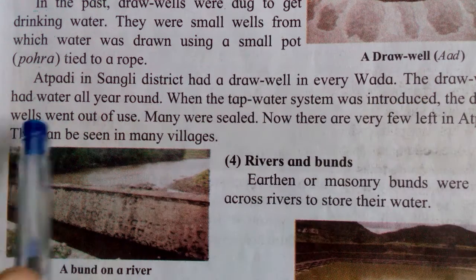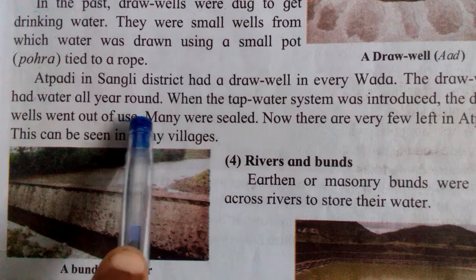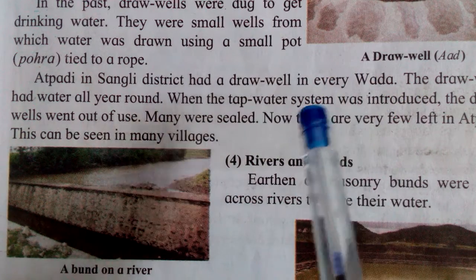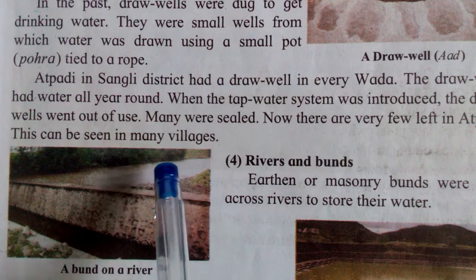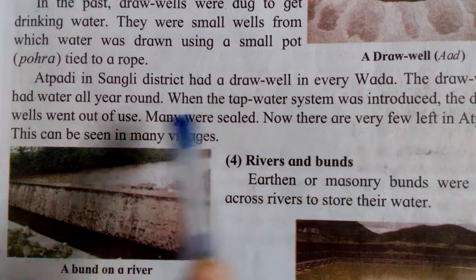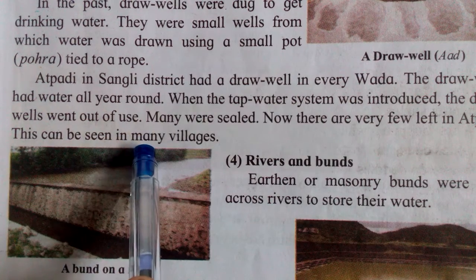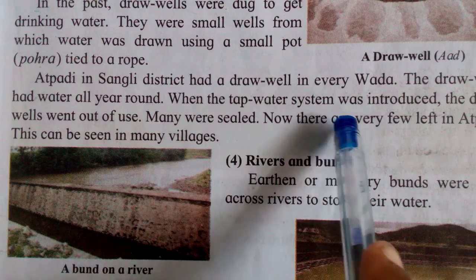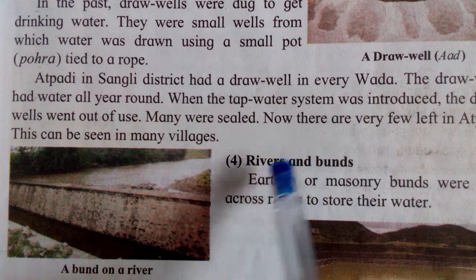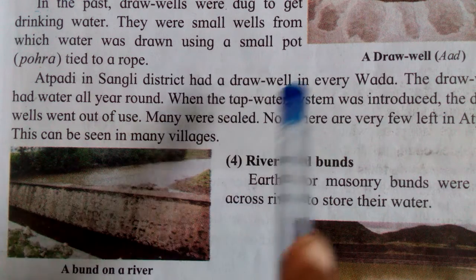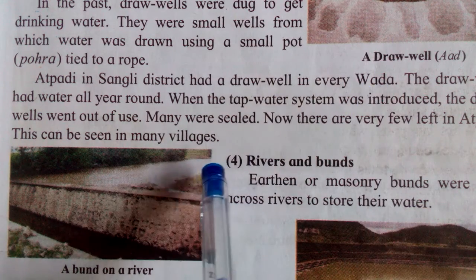See, draw wells had water all year round. Means in these draw wells, all over the year the water is there. When the tap water system was introduced, the draw wells went out of use. Nowadays we see the tap water system is there. We can't see draw wells much, but nowadays also in some wadas we can see draw wells are there.